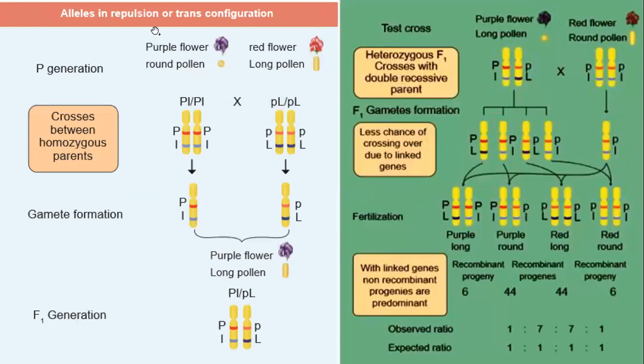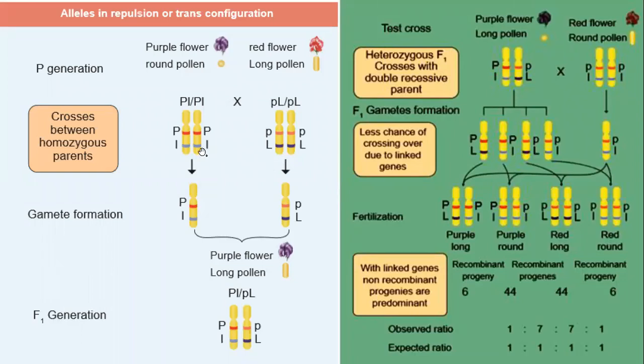Here, alleles of the repulsion or trans configuration: that is coupling, and this is repulsion. Here we have to take the purple flower round pollen, somewhat changed here, and it is crossed with the red flower long pollen. Here we are taking parents like this. So what is the combination? Purple means capital P, and red color means small p, and here the red flower and long pollen means capital L. So the parents are like this.